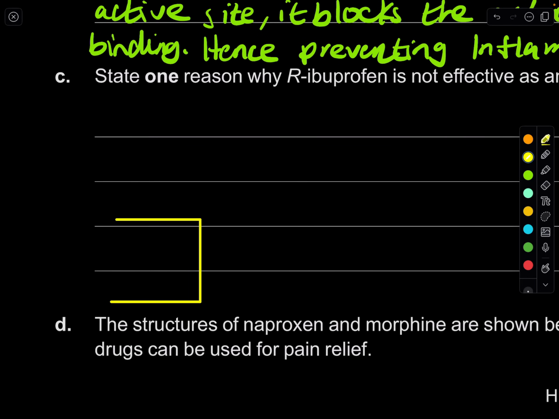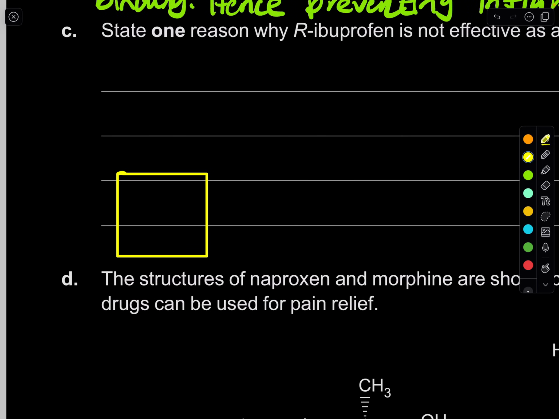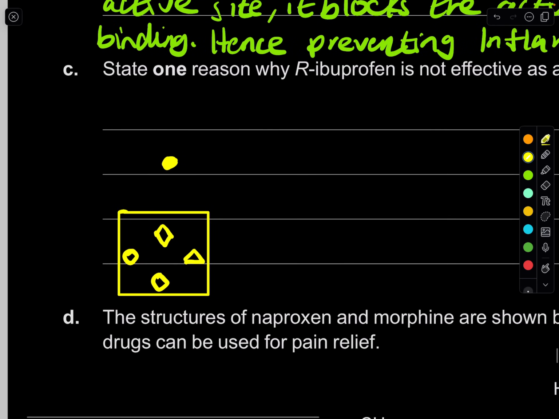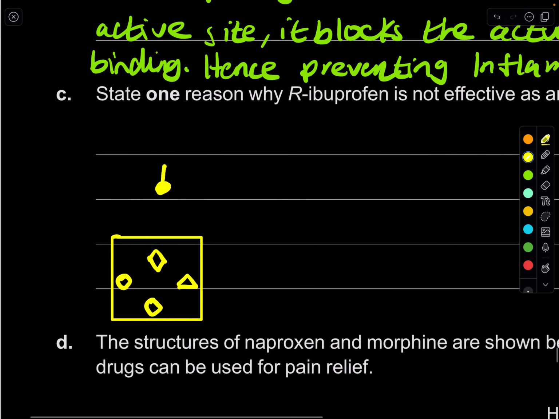Imagine this is the active site of your enzyme, and it has, let's say, these shapes that it needs. So like a triangle and a circle, and this here is your S-ibuprofen, so it fits perfectly. You can see everything is complementary, everything fits nicely into it.